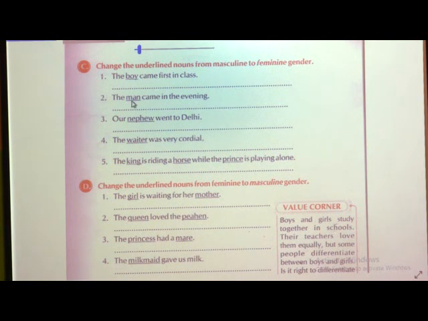In the sentence, there may be more than one feminine or masculine gender and you have to turn them. Now, this was about changing the underlined nouns from masculine to feminine gender. Here they have told us to change masculine to feminine. So, we have done with this. Only the underlined words you are going to change from masculine to feminine or feminine to masculine. But the other words will be as they are. You are not going to change any other word in the sentence. I hope children you have understood this exercise C.